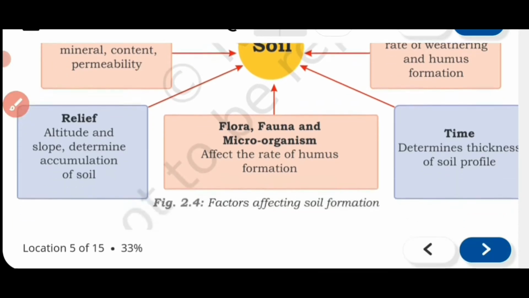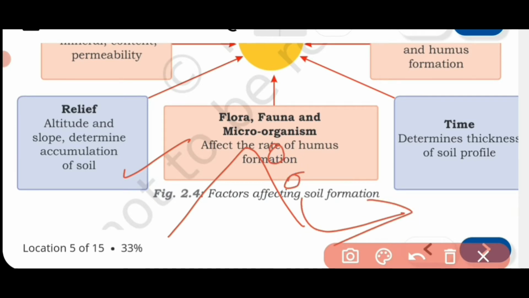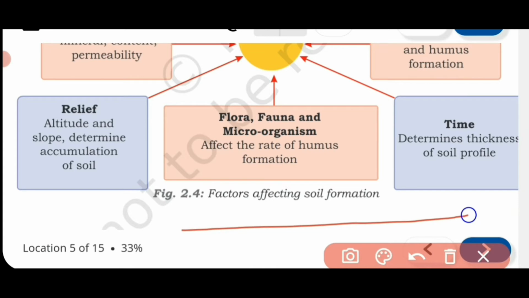Now moving to the relief, the next factor given here. What is relief? Altitude and slope determine the accumulation of soil. Altitude means height, and slope means the slope of the mountain. On the high areas, and if it is a sloping area, the weathered material will not remain over there; it will slide down. But in the plain areas, it will remain. So relief matters a lot, whether it is a plain area or a sloping area.